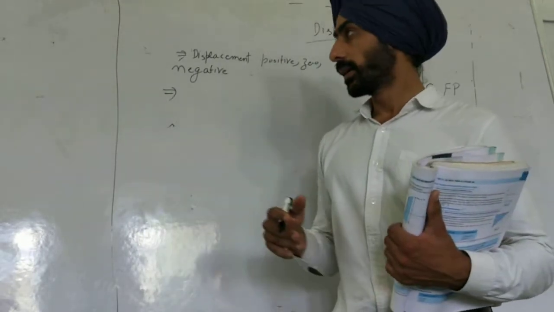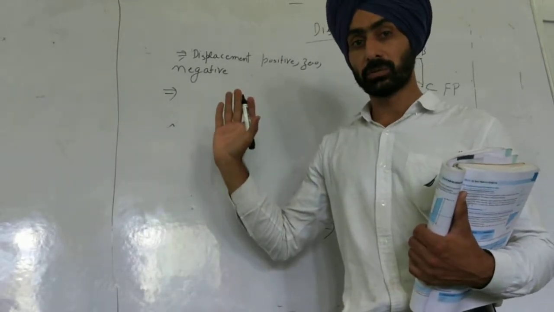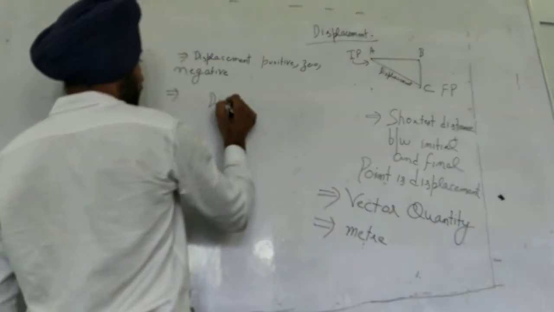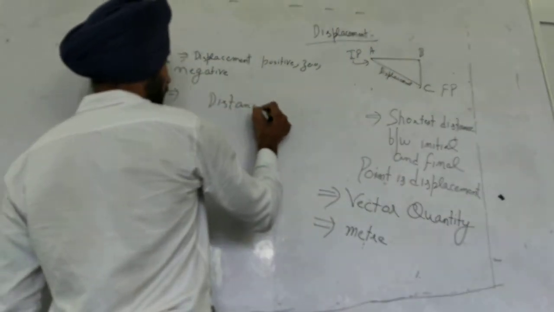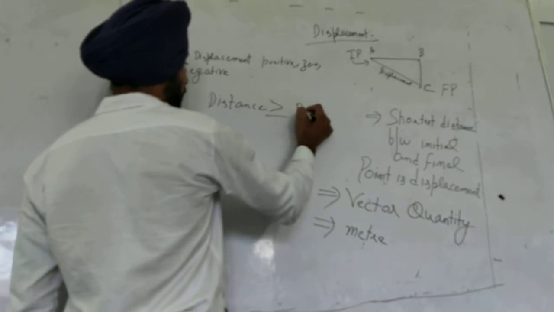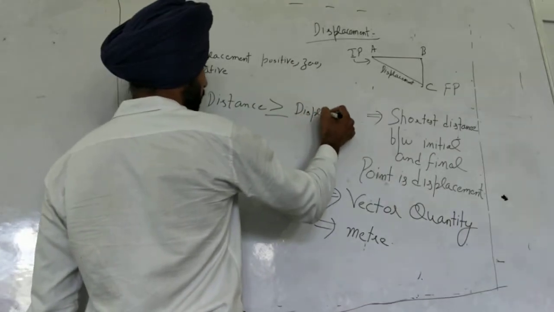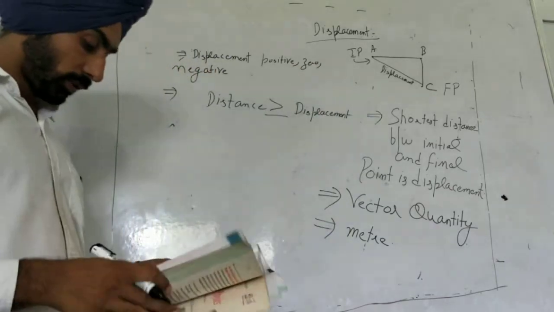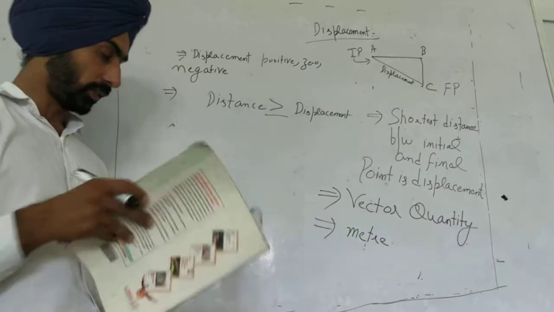Displacement can be equal to distance or less than distance. So distance is greater than or equal to displacement. So this is the concept of displacement.